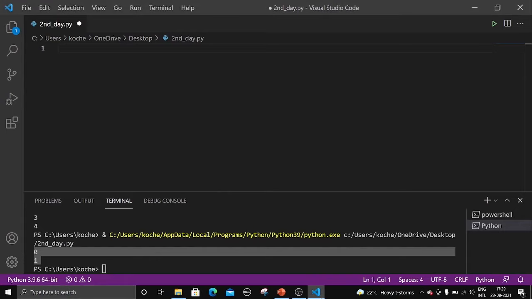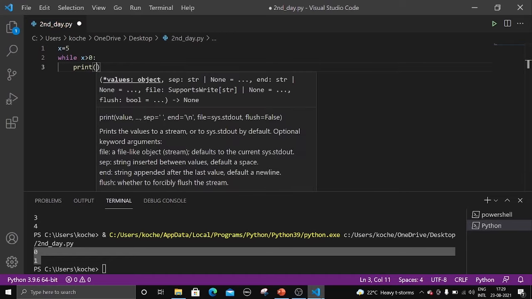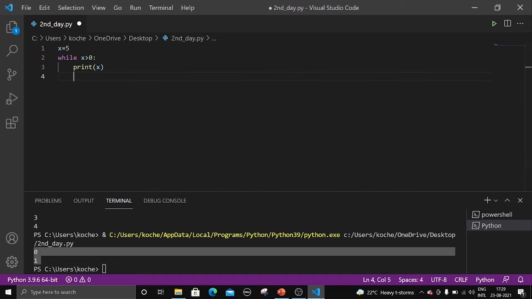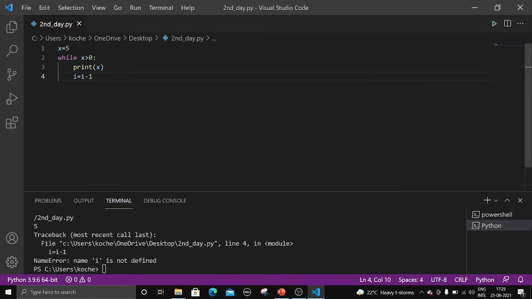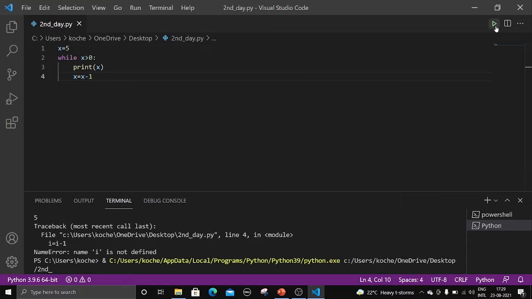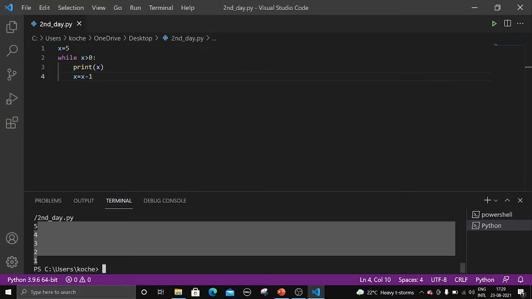Now let me show you the decrement. I have shown you the increment. x equal to 5, while x is greater than 0, print x, x equal to x minus 1. Sorry, I have taken x and I'm using I. It's not correct. We got 5, 4, 3, 2, 1. Now we got it in the reverse order. Why did we get it in the reverse order?